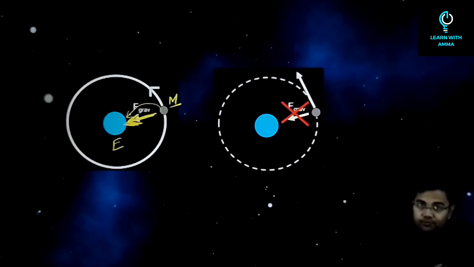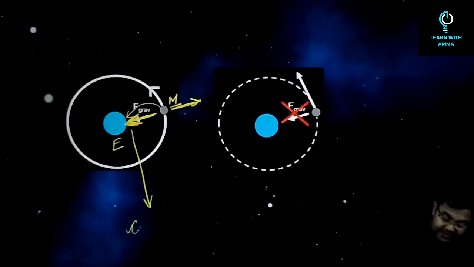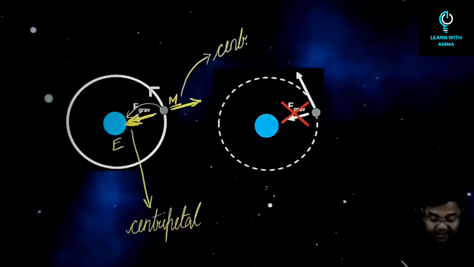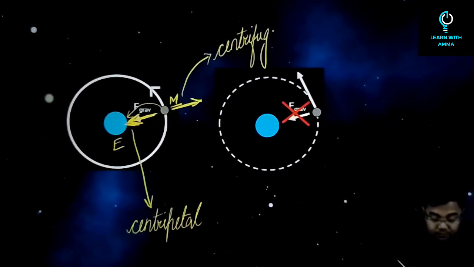So if the moon is not falling, what does it mean? There should be another force which is pulling the moon on the opposite side. Whenever you have any force that is pulling something towards the center of an object, you call it a centripetal force. And whatever force is pulling it away is also called the centrifugal force.